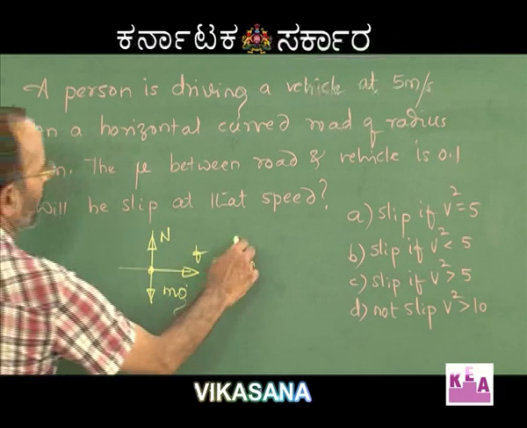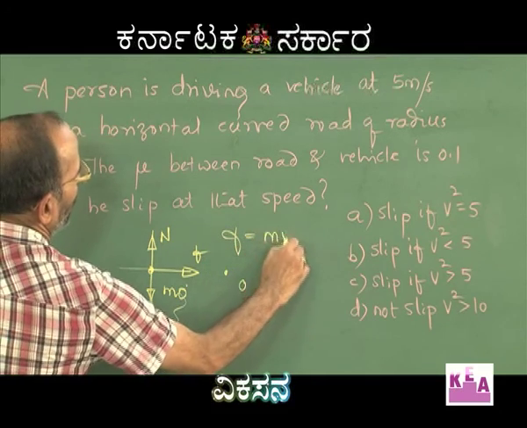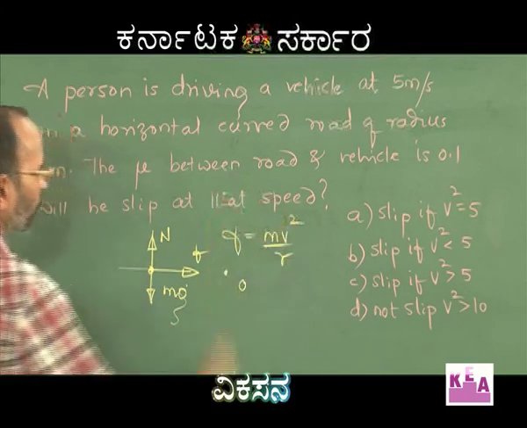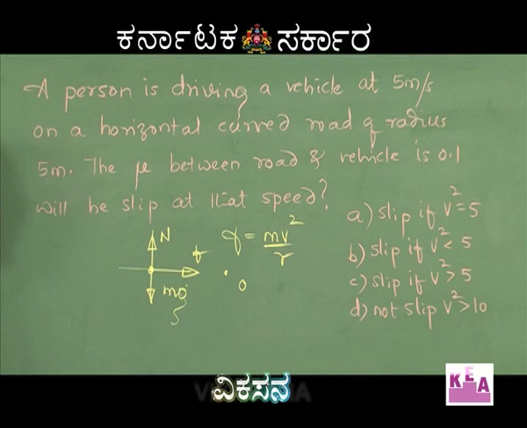So, I will write F equal to mv square by r. See, I was supposed to write F equal to ma, but because circular motion is there, I have written mv square by r. But this friction being static, it cannot be more than mu into N, because the maximum value that the static friction can take is mu into N.